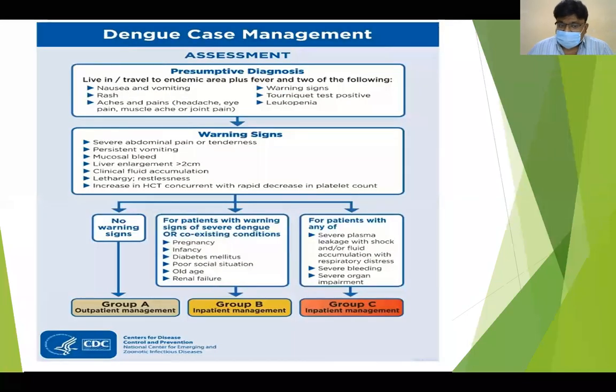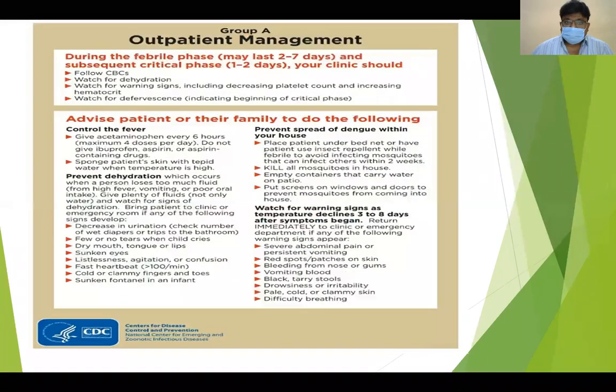So without warning signs and undifferentiated fever, outpatient management. With warning signs, or without warning signs but with a comorbid condition, inpatient management. If there is any presentation of severe plasma leakage, severe bleeding, severe organ impairment, it should be inpatient management. So, outpatient management.